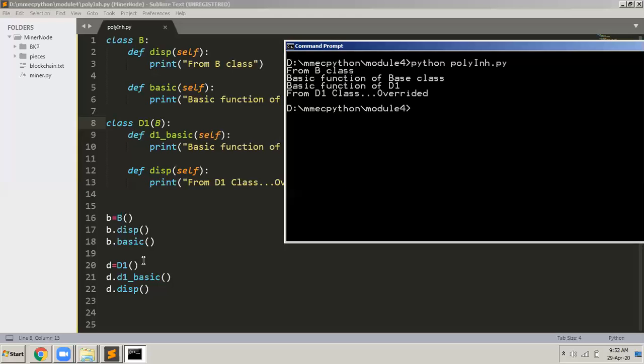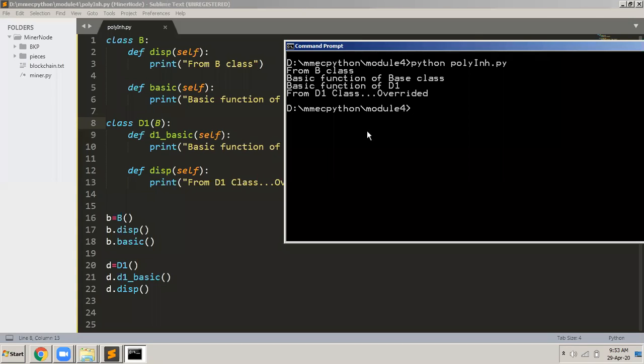But now when I say d.disp, it calls the function of the derived class because I have overridden that function in the derived class. There was already a body to the function in the base class. I have given it a new body. I have written a new implementation of the function here in the derived class. So when I invoke the disp function through the derived class object, it will call the overridden function. So you can see from d1 class overridden.